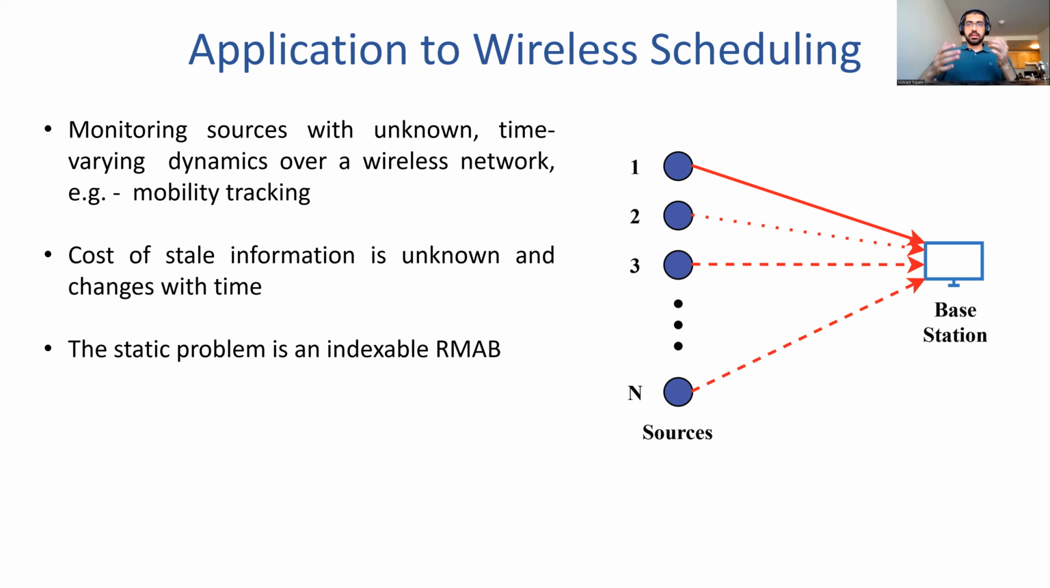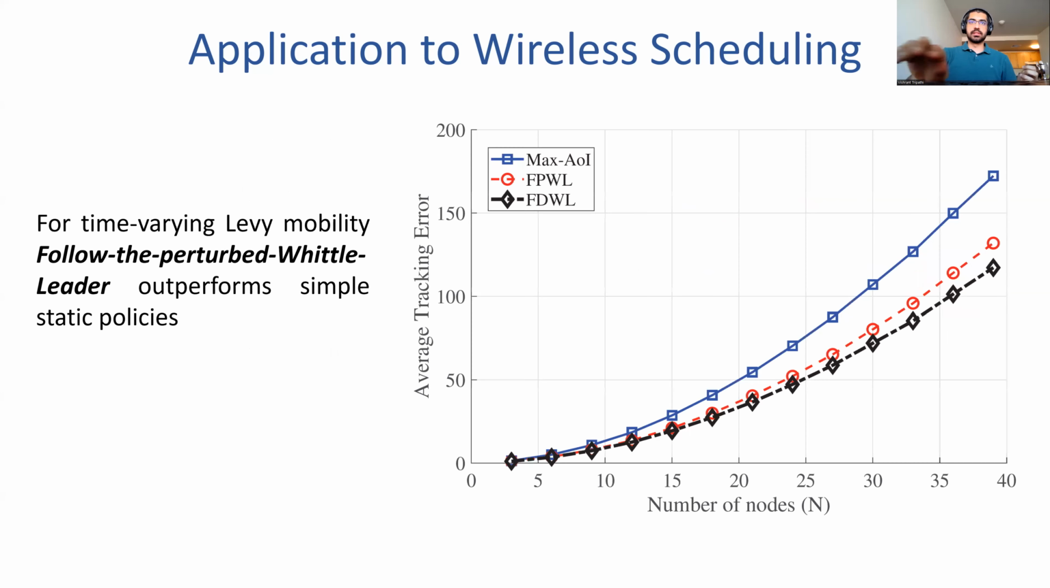The static problem, in which you know the rates at which each of these sources evolve and they remain fixed, can be formulated as an indexable restless multi-arm bandit problem. This is a result from some of our prior works. And what we show in this paper is that for an online problem, we can apply our framework and do this indexable restless multi-arm bandit online learning to get better policies.